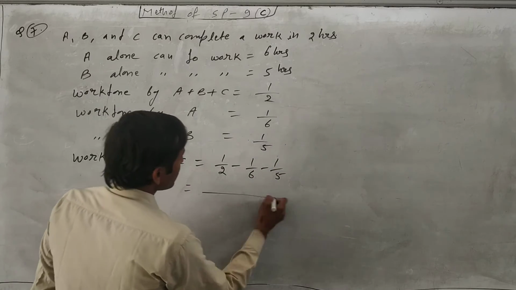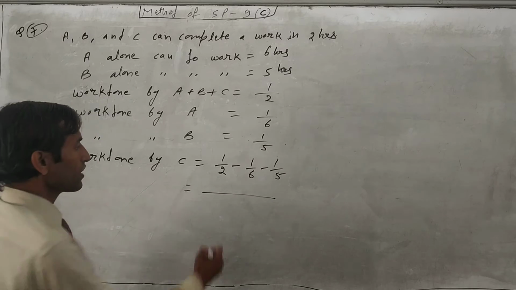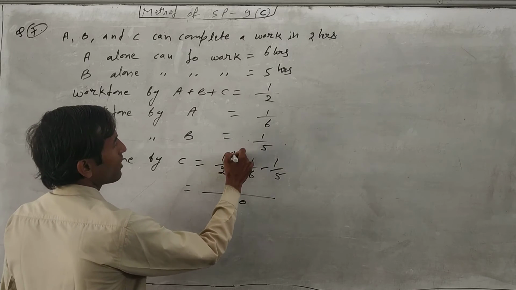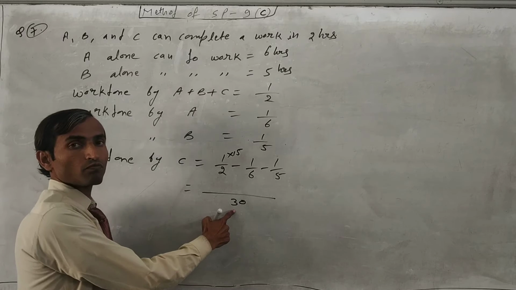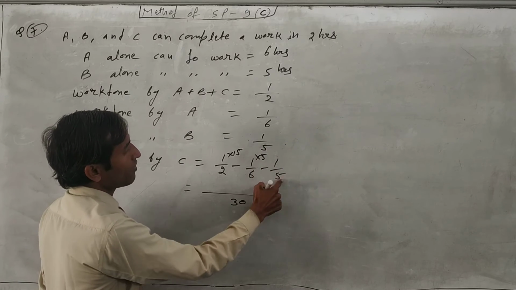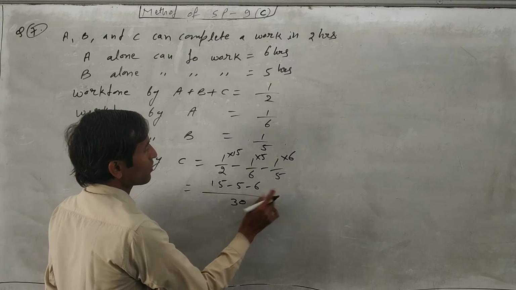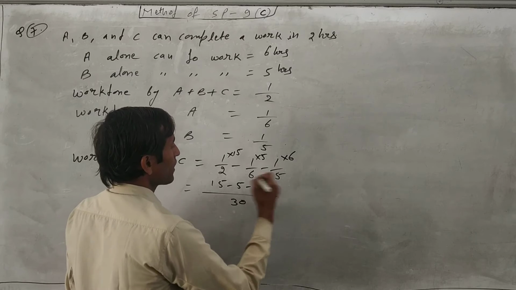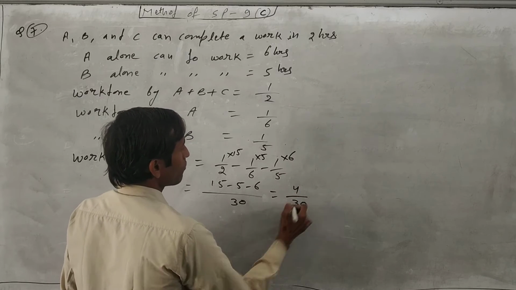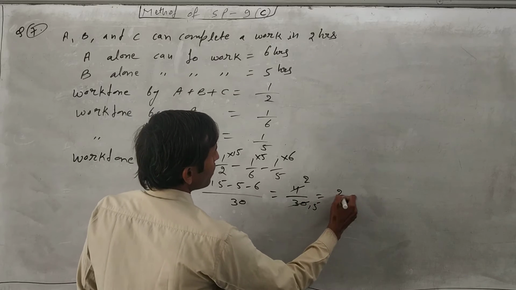We will find the LCM for this. It will come 30. So LCM will be 30. We will multiply by 15 because in 2 table, 30 comes 15 times. In 6 table, 30 comes 5 times. We multiply by 5. In 5 table, it comes 6 times. So 15 minus 5 minus 6. So it will come 15 minus 11, 4 upon 30. Okay, now we will cancel out 2 to the and 15 to the. So it will come 2 upon 15.